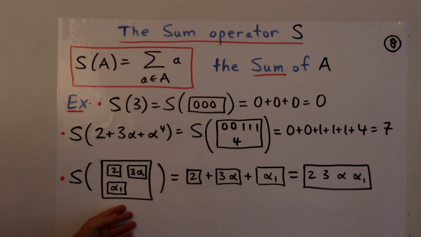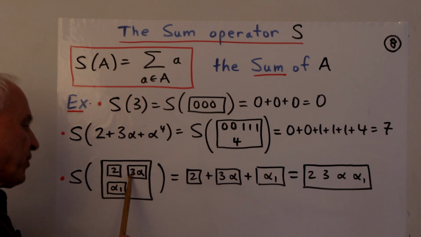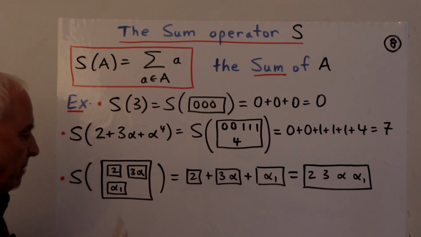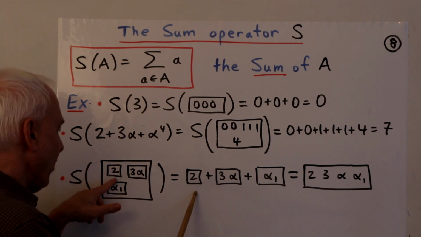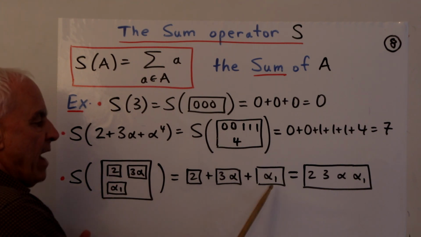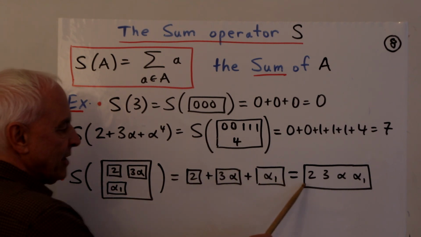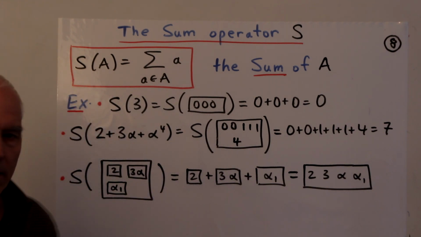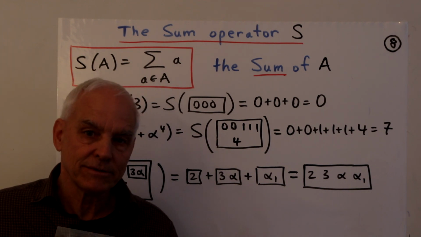Here's something a little bit more sophisticated. So we have a box with 3 boxes inside. This is the box containing 2. This is the box containing both 3 and alpha. It's supposed to be separate. And this is the box containing alpha 1, which is a multi-number. So S of this is, well, we have to take this box, and this box, and this box, and we have to add them. Well, adding boxes, we just dump them out. So we get the box containing 2, containing 3, containing alpha, and containing alpha 1. So that's just taking the sum of a box.